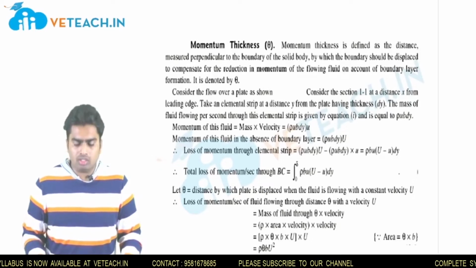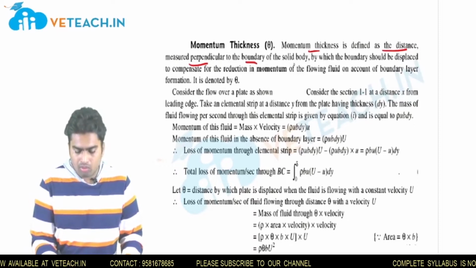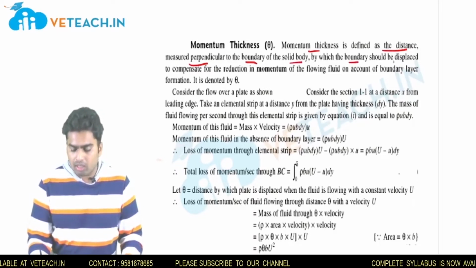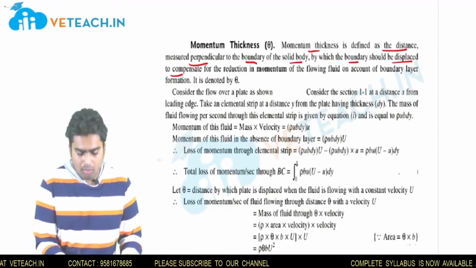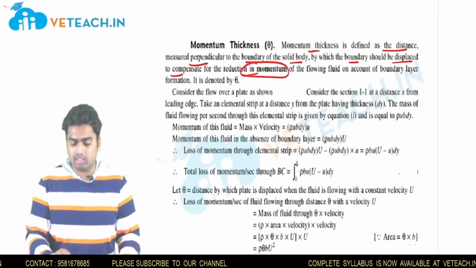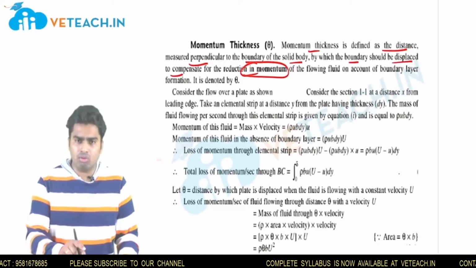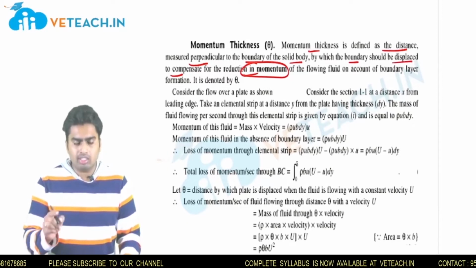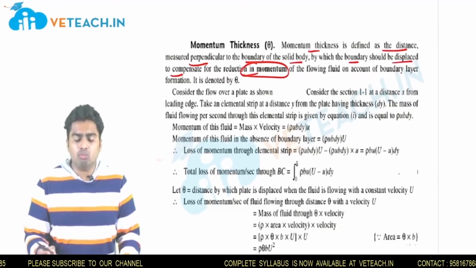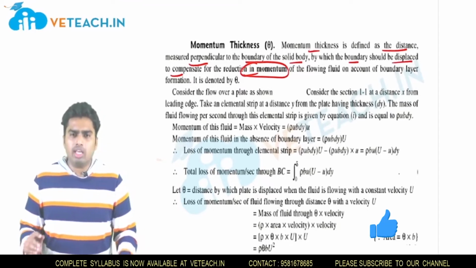Reading out the definition: momentum thickness is defined as the distance measured perpendicular to the boundary of the solid body by which the boundary should be displaced to compensate for the reduction in momentum. Initially, in displacement thickness, we read the definition such that the boundary will be displaced to compensate for the reduction in mass flow rate. If it is a reduction in mass flow rate, it is displacement thickness. If it is a reduction in momentum, it is momentum thickness, right? So the same principle we will take.